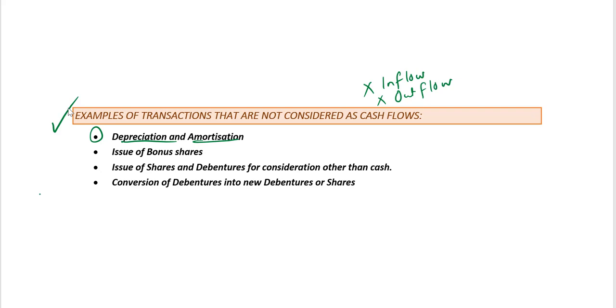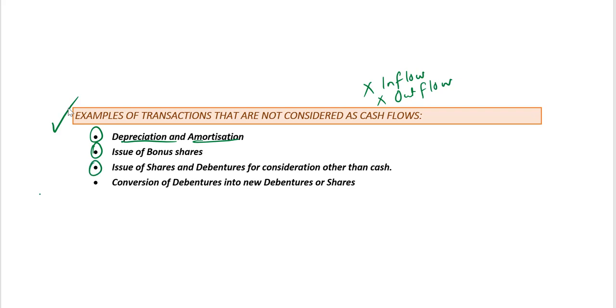It's a book entry. Issue of bonus shares. Shares are issued, but from the reserves. The company will not get any cash for the shares which have been issued. The reserves are converted into shares. That's the meaning of bonus shares.